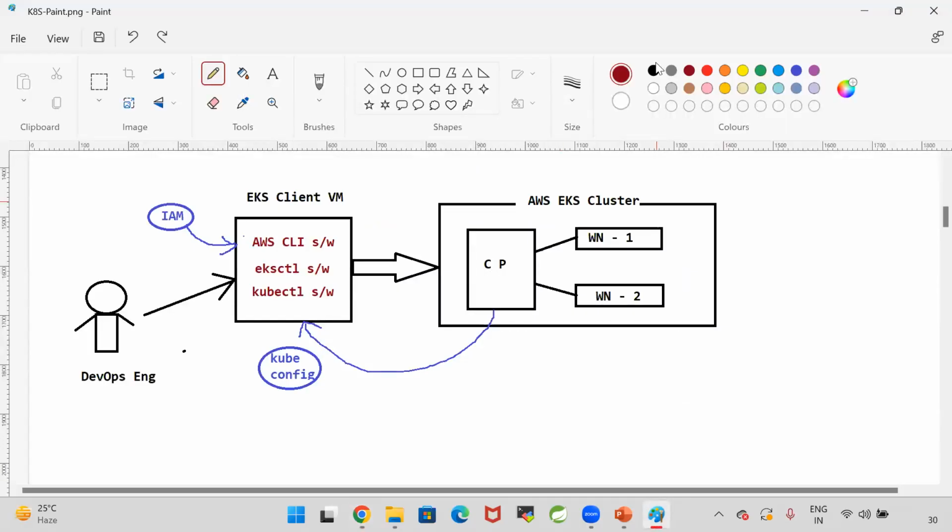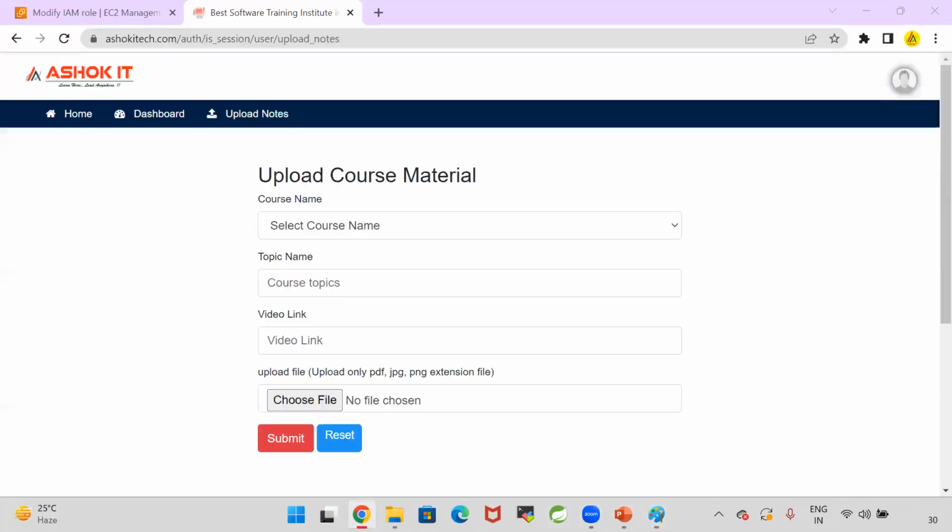What is the number of instances in the cluster? Yes, sir. If you don't give that, it will take 2 by default. If you want more than that, you can give that. How do we know what the requirement is?